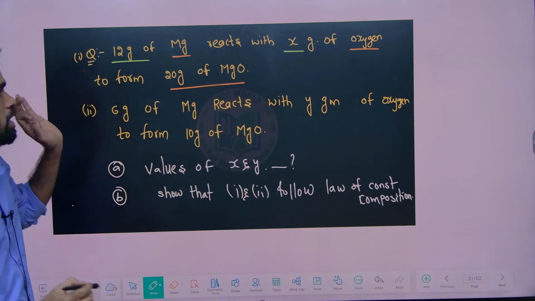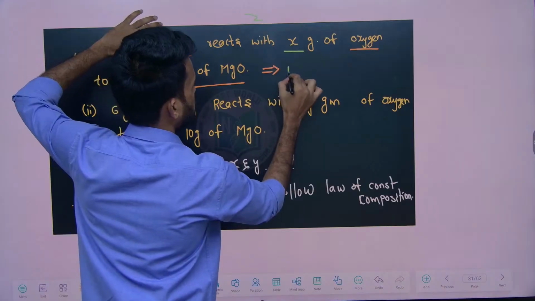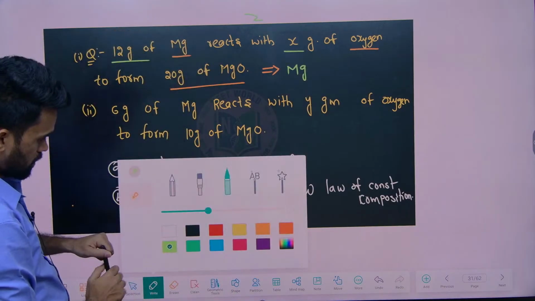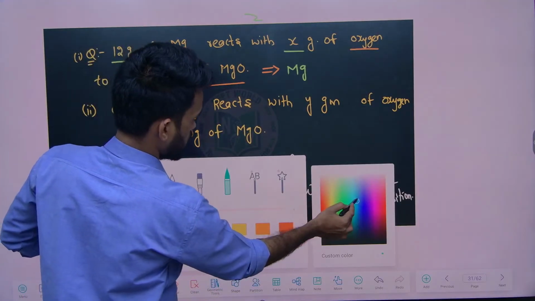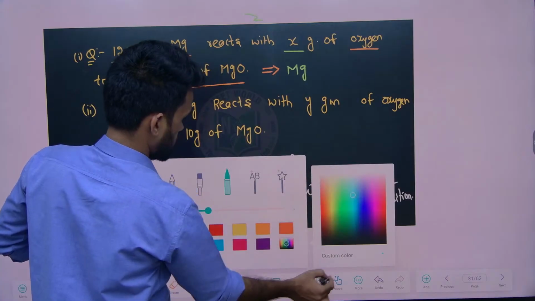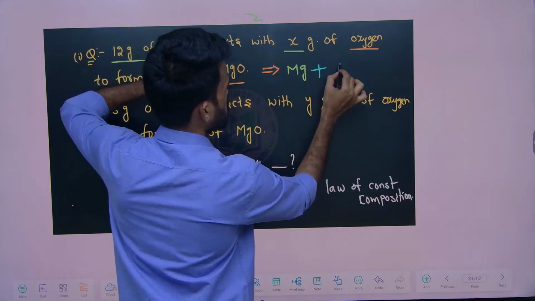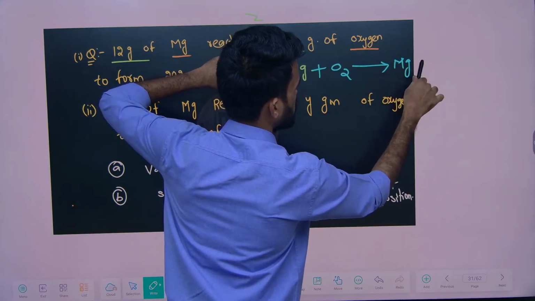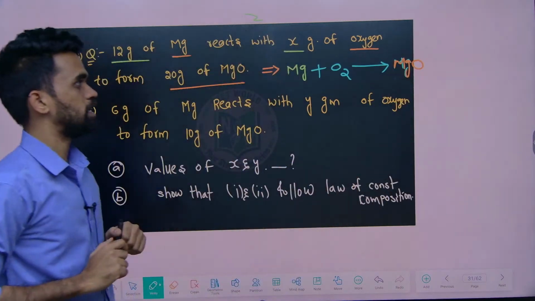From the given data, write the equation like this: magnesium plus oxygen combining to give magnesium oxide. This is the compound they have told us as per the data provided.